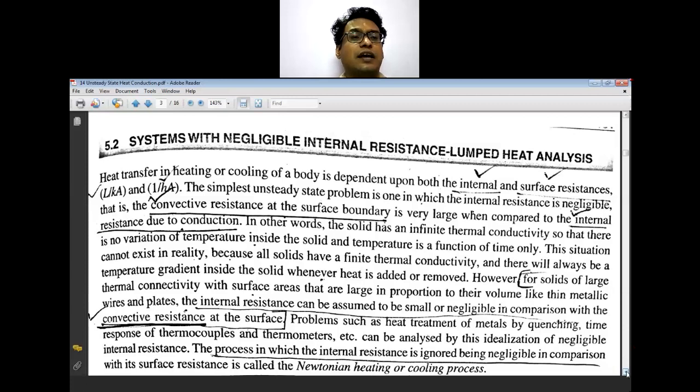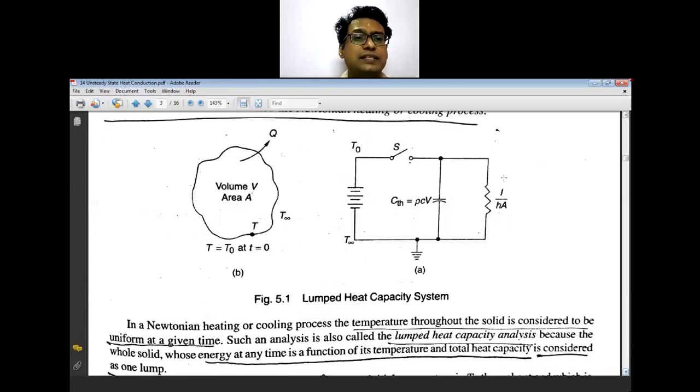Now when we consider any body, say this is the body that we are going to study, and this body has a volume V and area A. Its temperature is T. The surrounding temperature is T infinity, or TA also, as it is represented in our derivation.